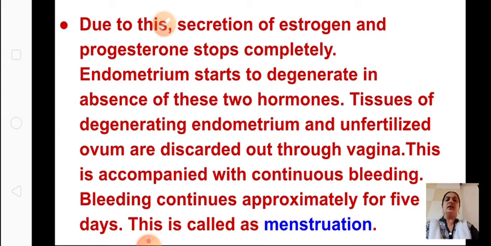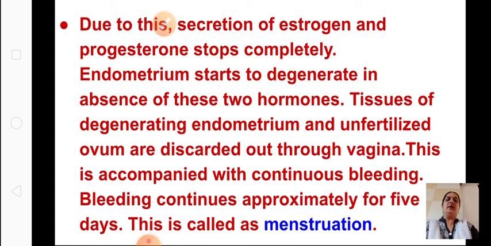So what happens during the menstrual cycle?